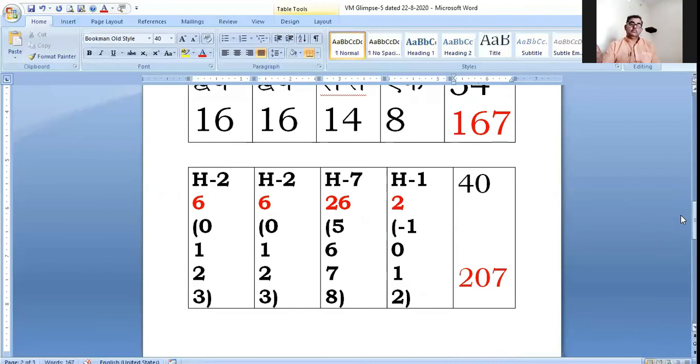When we are at 7, then 5 space is the dimension, 6 space is the boundary, 7 space is the domain, 8 space is the origin, total is 26. At 1, minus 1 space is dimension, 0 space is boundary, 1 space is domain, and 2 space is the origin, value is 2. And 6 plus 6 plus 26 plus 2 is 40. 167 plus 40 is 207. So we have covered the 4 steps.